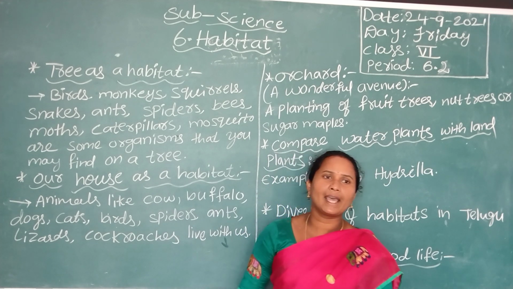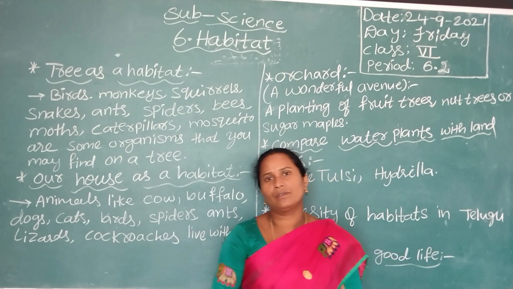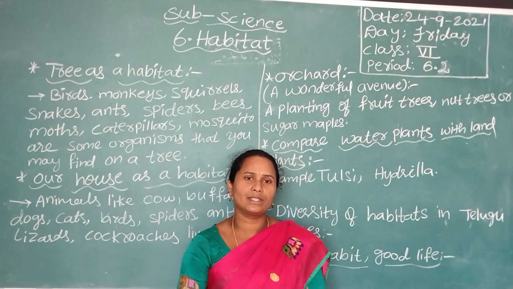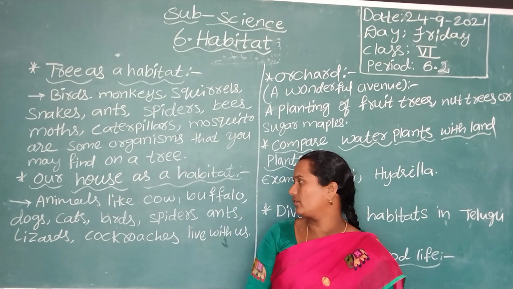Birds make nests in our houses, live there and get food also.